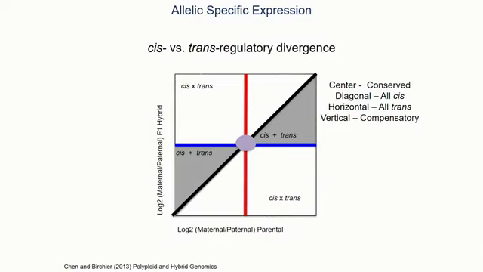We want to identify genes that are misexpressed in hybrids that show cis or trans effects. And also, this allows us to identify genes that have diverged between the parental strains, but then have conserved their gene expression level. We do that by plotting on the x-axis the log2 maternal versus paternal expression for the parental strains.